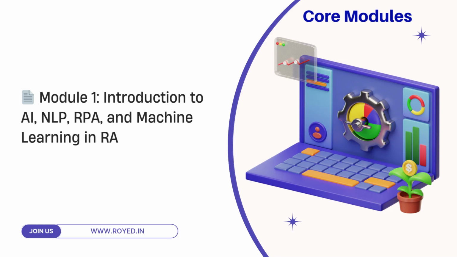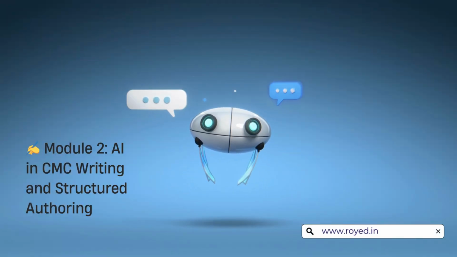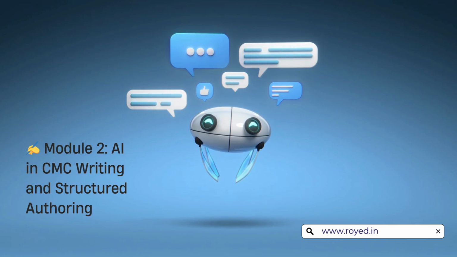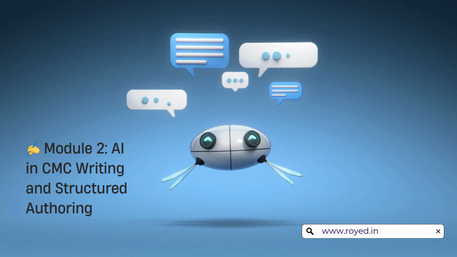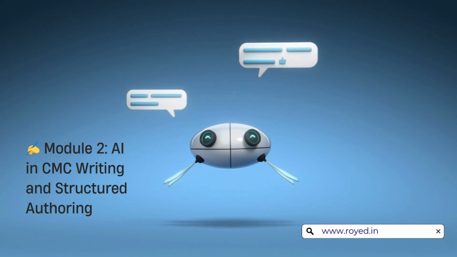The course is designed into various interactive modules. Module 1, Introduction to AI, NLP, RPA, and Machine Learning in Regulatory Affairs. Gain foundational knowledge of AI technologies and their strategic role across the regulatory lifecycle. Module 2, AI in CMC Writing and Structured Authoring. Learn how AI tools enhance the accuracy, speed, and consistency of regulatory CMC document authoring.